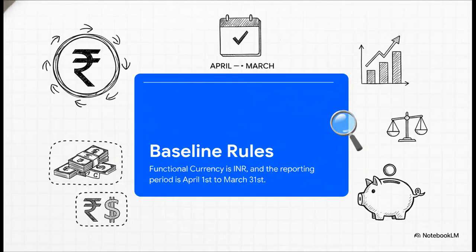Now, just to make sure we're all on the exact same page before we get to the dilemma itself, let's quickly set our baseline rules. For our environment today, the functional and presentation currency is the Indian rupee. Any currency other than the functional currency, that's considered foreign currency. And our standard reporting period runs from April 1st to March 31st. Okay, simple enough, right? Let's get to the main event.